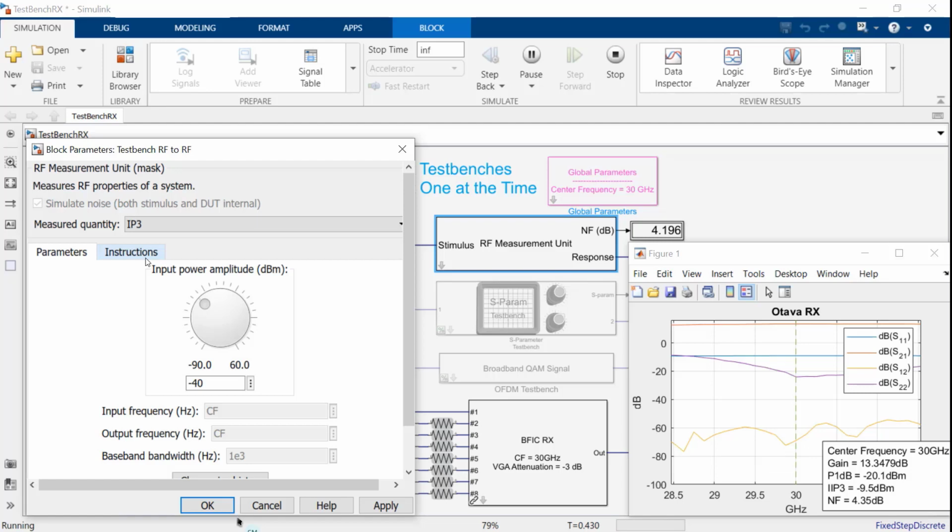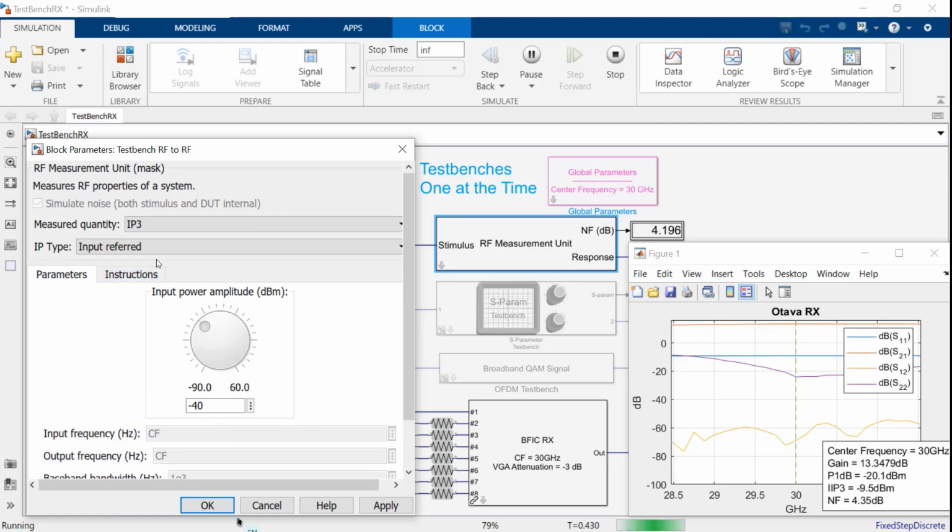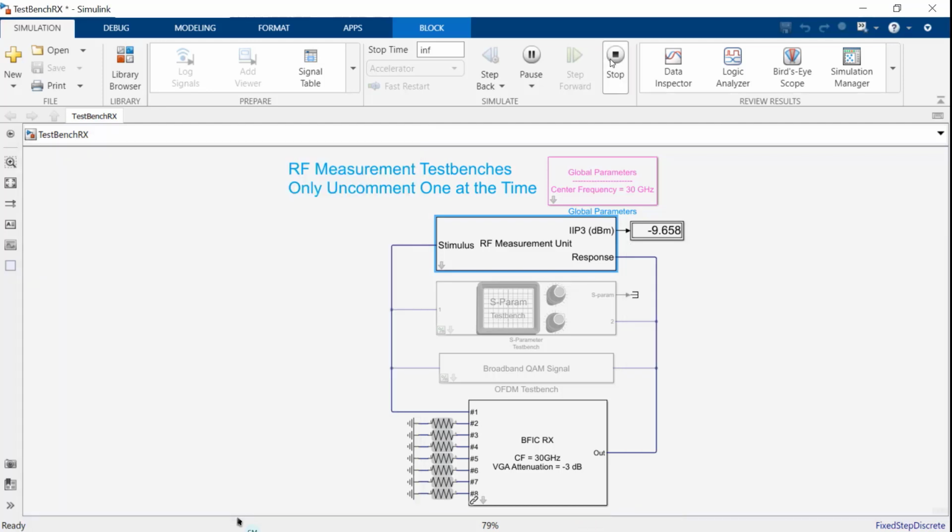it is simulated in the time domain. Similarly, we can also measure the IP3 with 2 CW tones, and again we can see that as the measurement settles, there is a little bit of fluctuation because the noise impacts the intermod products that are low in power. But as the measurement settles, we can see that there is a good match with the expected results. Like I said before, from the same test bench, you can also measure the S parameters by using the second block in the test bench. Or you can test the BFIC using a broadband OFDM signal to measure EVM and ACLR.